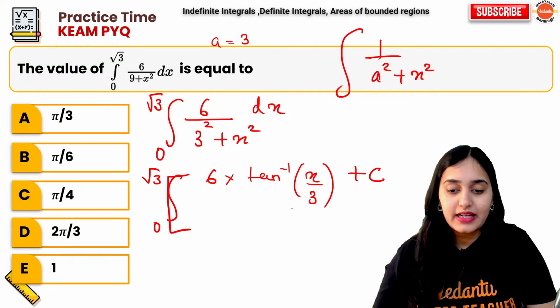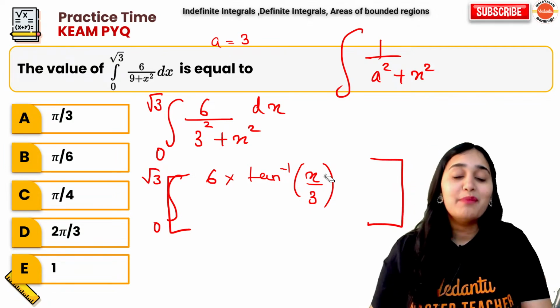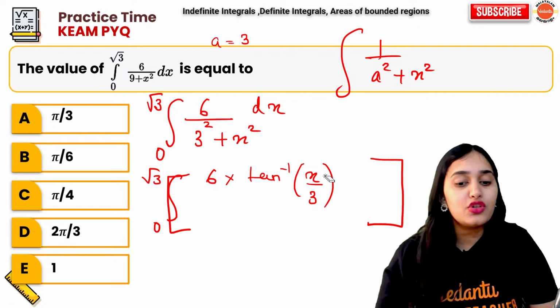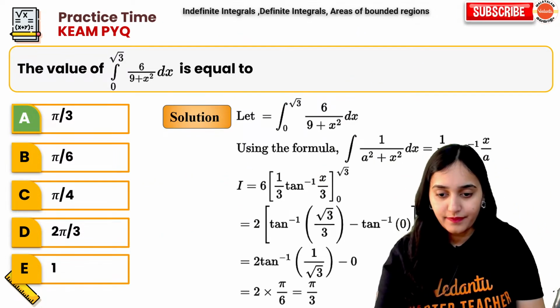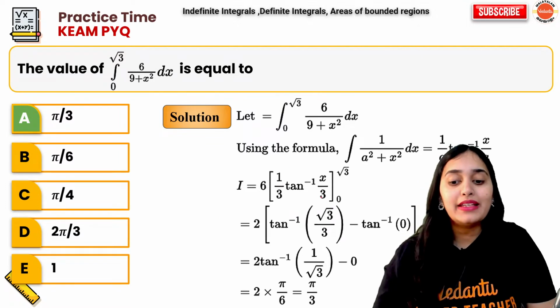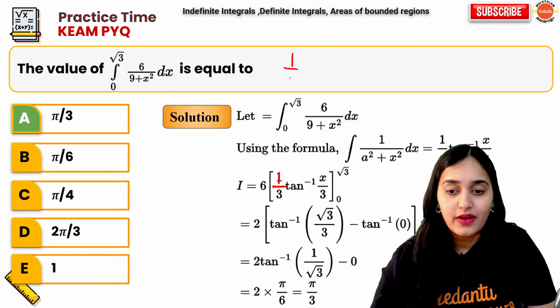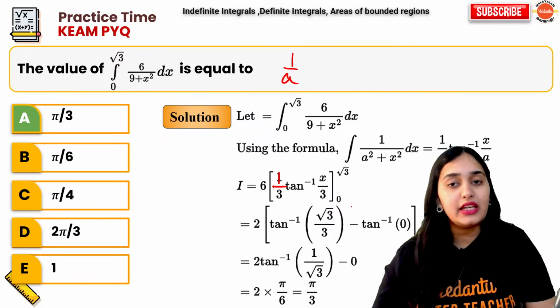Now this integration will not have plus c because it is definite integration. The integration sign gets converted into square brackets because now you will put the values. So tan inverse x by 3 between root 3 and 0.